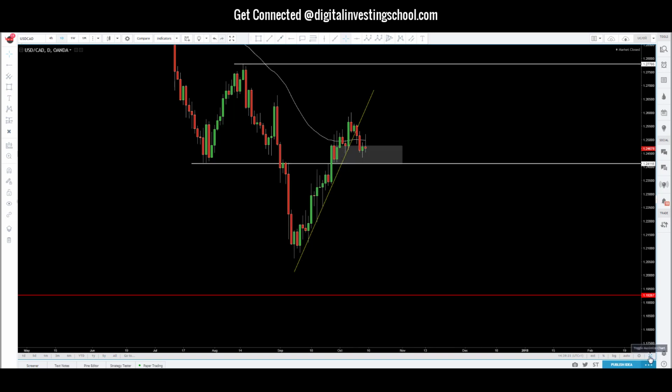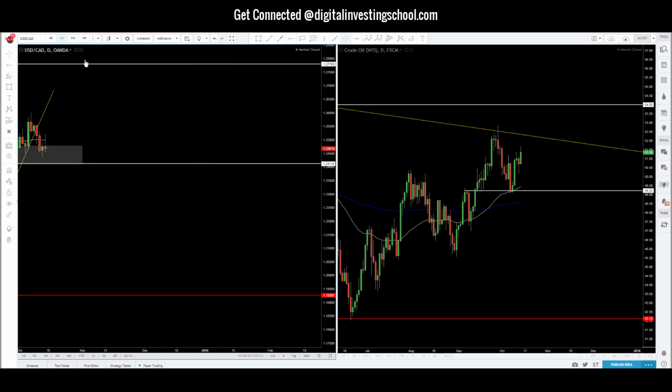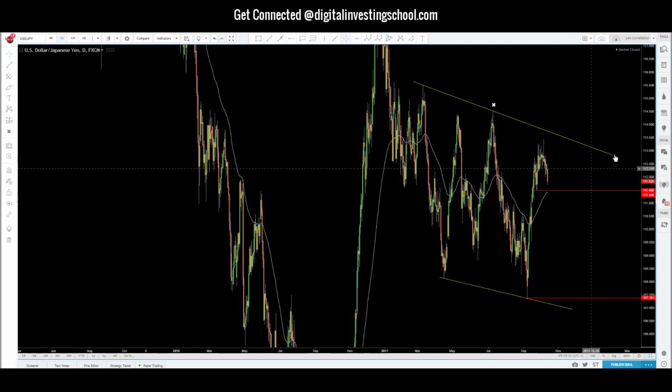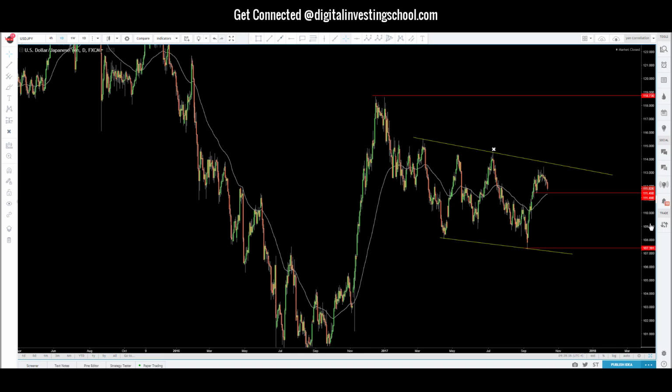But we are looking for shorts overall. Okay, let's go to the Japanese pairs now really quick as we begin to wrap this up. So we're currently short the dollar yen, and let me explain what happened here.